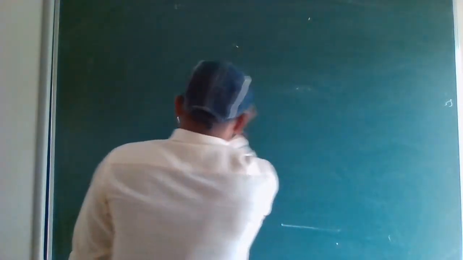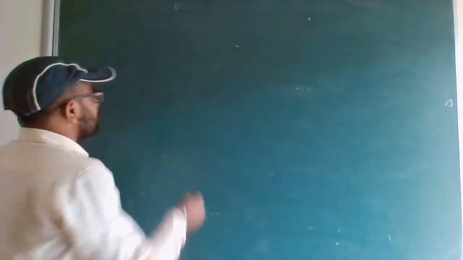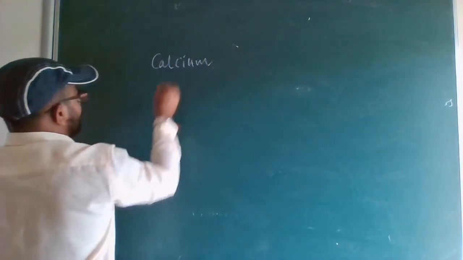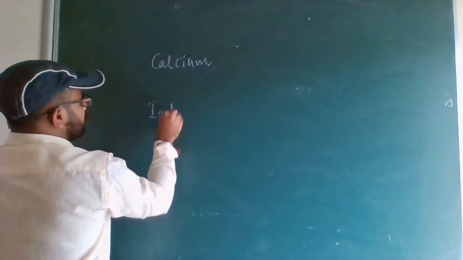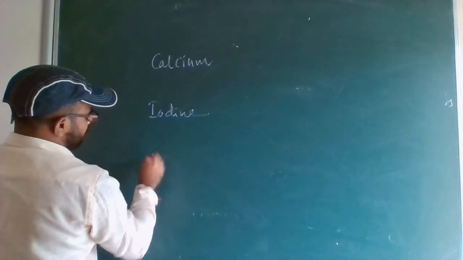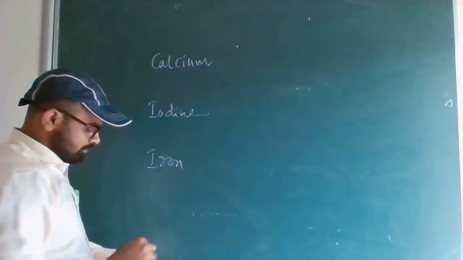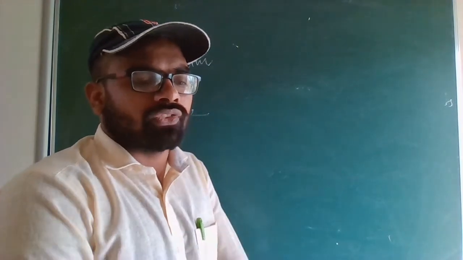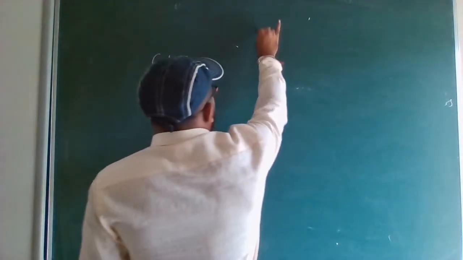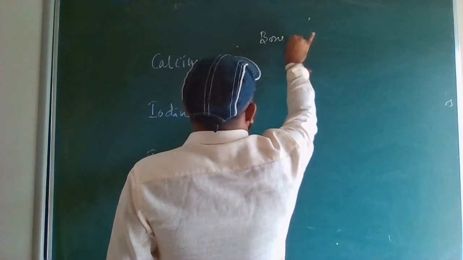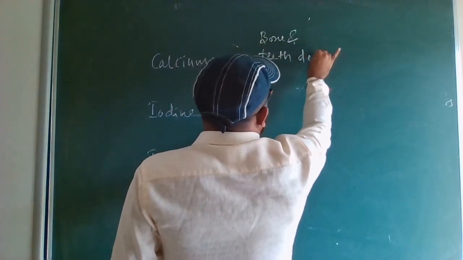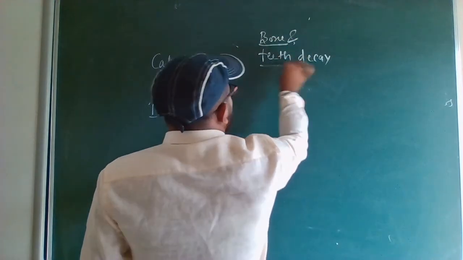I am going to tell you calcium, iodine, iron. What is calcium? Deficiency of calcium will give you bone and teeth decay, because calcium is the main component in both bone and teeth.